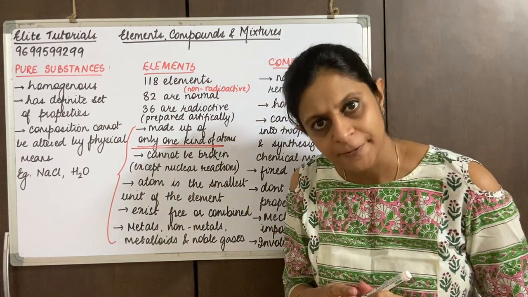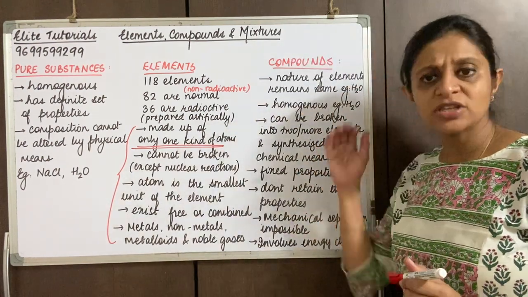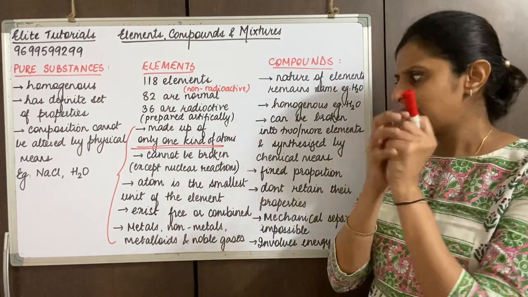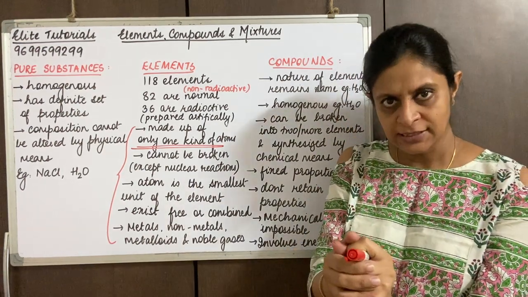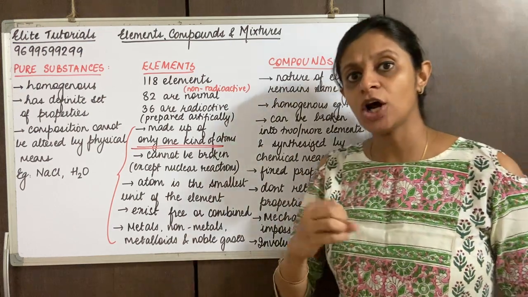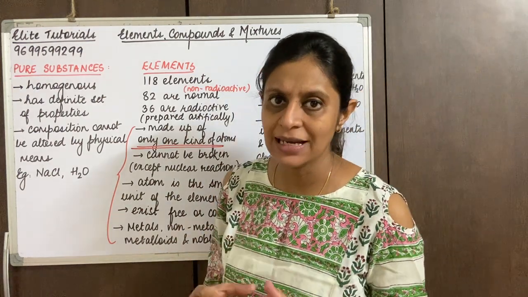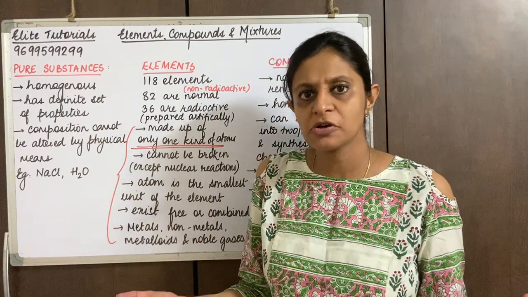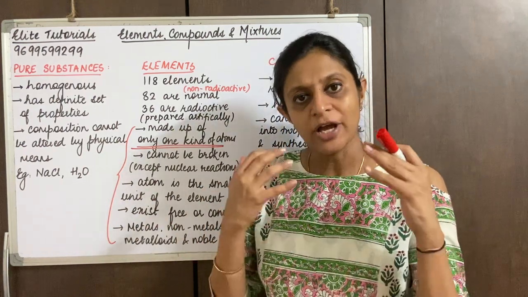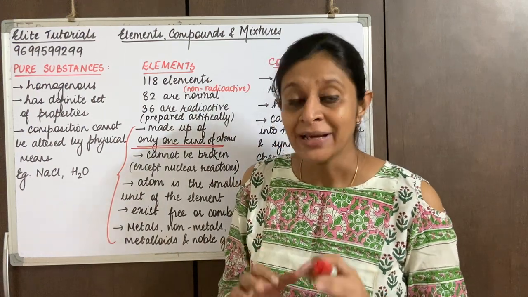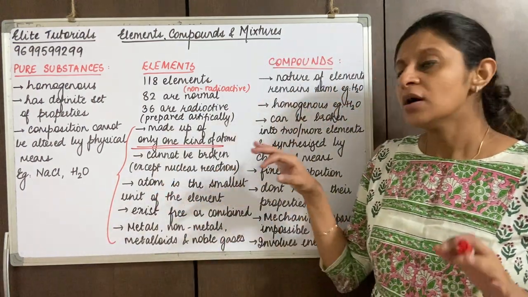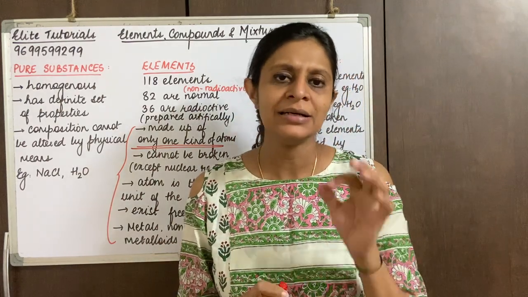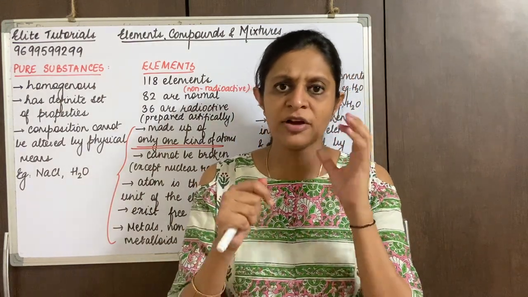So that's an element. Because they are made up of one kind of atom, their composition is fixed, and they cannot be broken. So now when I say elements, can oxygen be broken further? No, oxygen cannot be broken further because it's an element. So elements cannot be broken further except by nuclear reactions. The nuclear reactions directly hit or affect the nucleus.